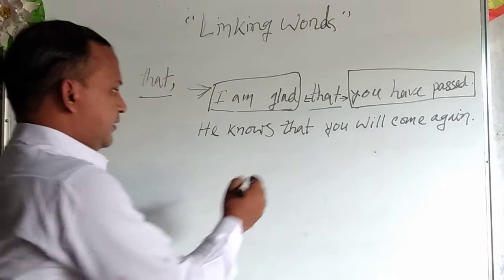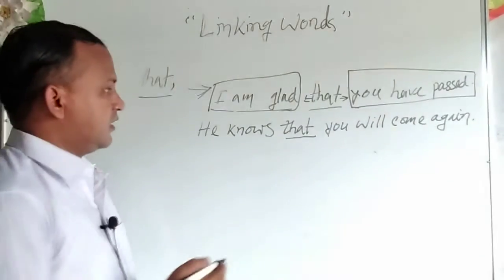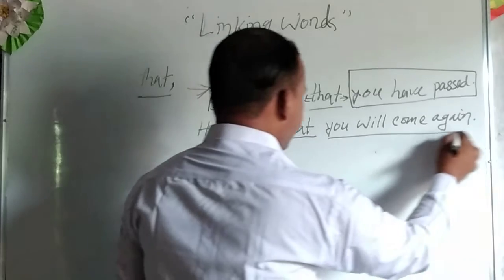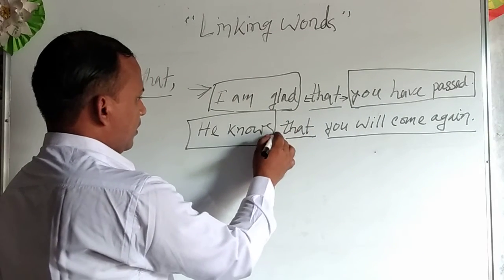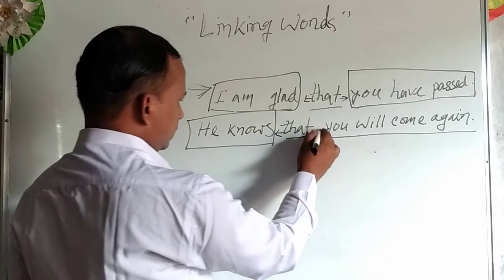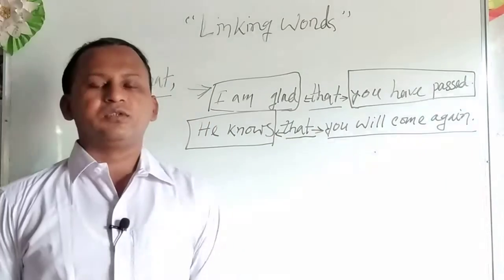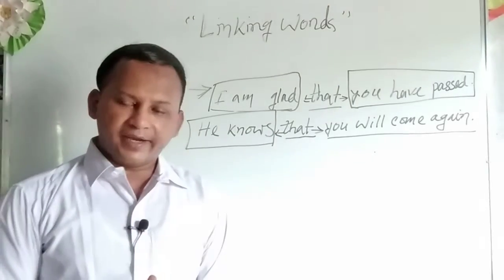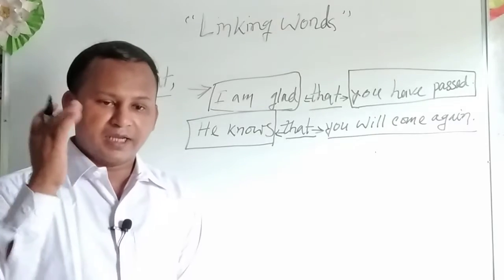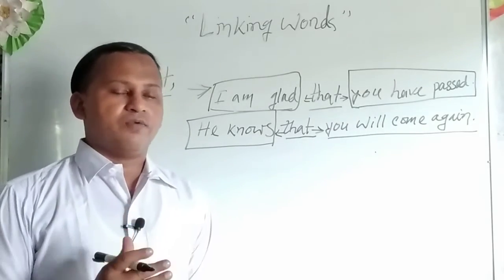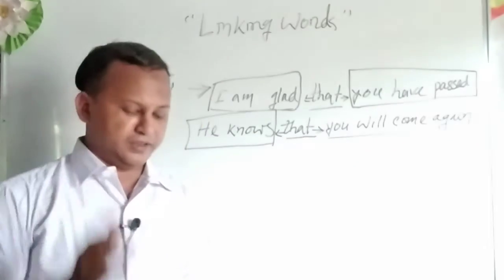Here this word that connects or links you will come again and he knows. So we will be able to know that that is a linking word in the middle or first position of the sentences, and it links various types of words in the sentences.